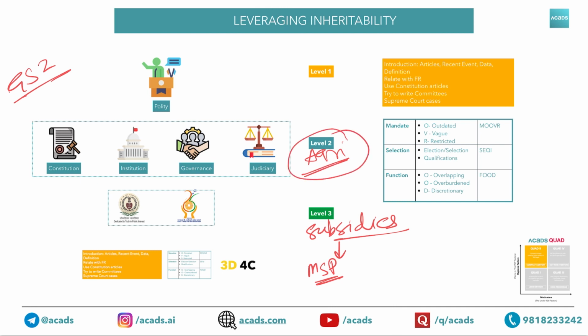So as I mentioned earlier, I will be giving you what of agriculture, why subsidies, problems with agriculture, and then ultimately suggestions. But using inheritability, the points which you are making for the agriculture topic as a whole can be easily replicated across these things, as in subsidies and then minimum support price. So this is the whole concept of inheritability. Even if things seem a little vague as of now, please wait for some time. We will be giving you the actual application of our principles of inheritability as well as replicability.